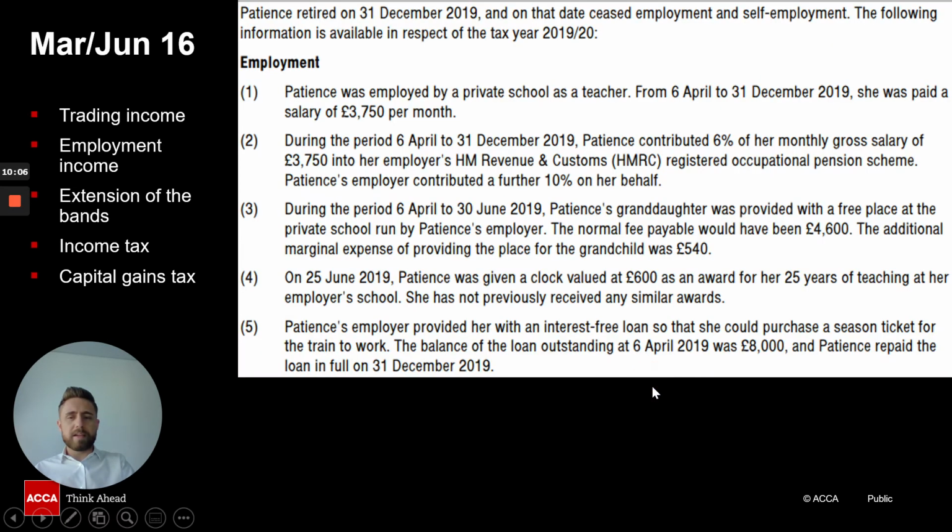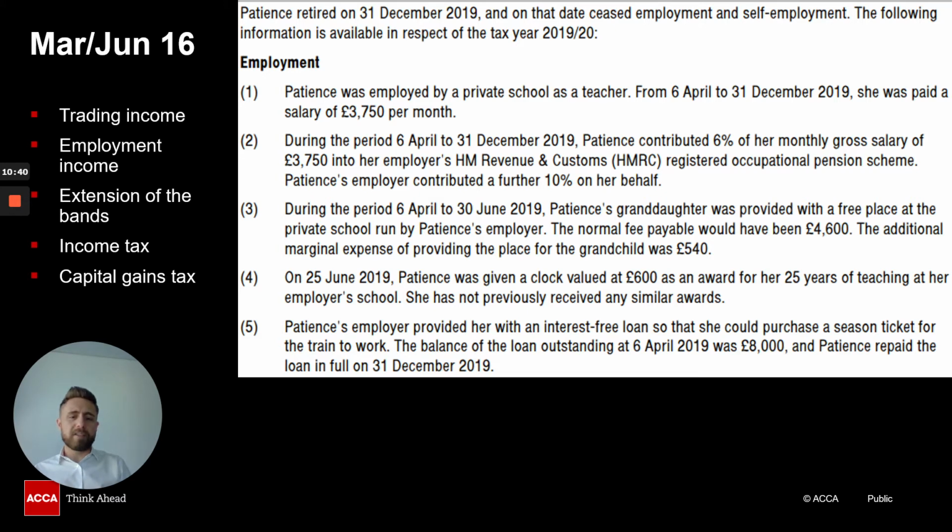Now, what we will have to do on the next recording is actually go through a question. The question that I put up here today is from March-June 2016, and it is called Patience. What you need to remember is with taxation, the Finance Act changes every year. So currently we are in Finance Act 2019, and this question has been adapted for Finance Act 19, which is of course tax year 1920.